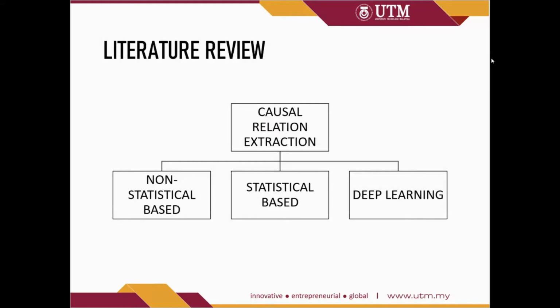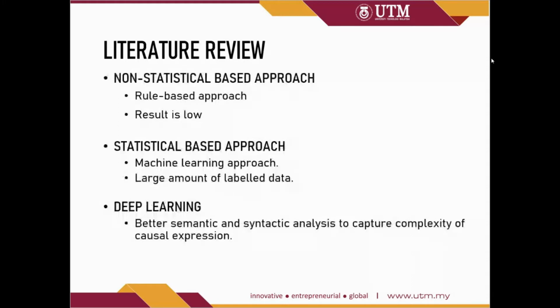Literature review. As I have discussed causality and SCS previously, now I will discuss the existing work. The existing work for causal relation extraction has three types, which are non-statistical based or rule-based, statistical based or machine learning based, and also deep learning. For the non-statistical based approach, it is a rule-based approach in which we need to set some rules or patterns in order to extract the causal relation.